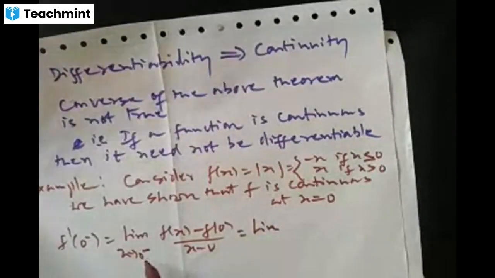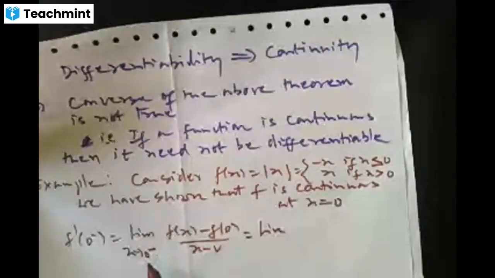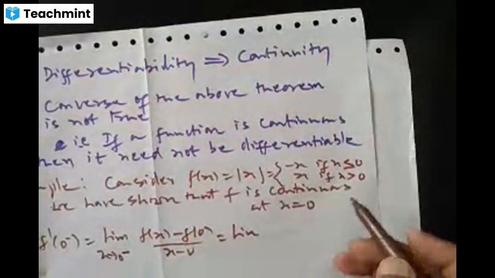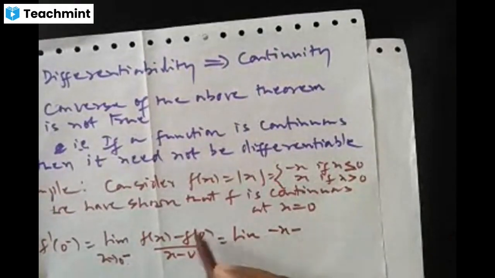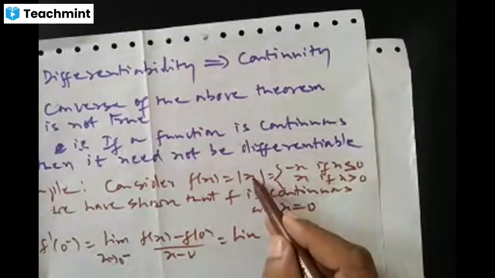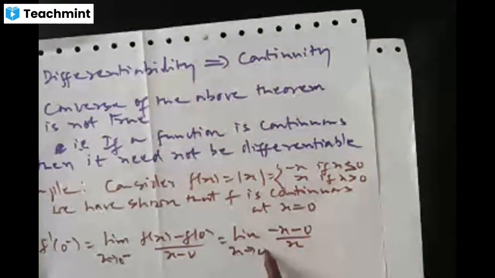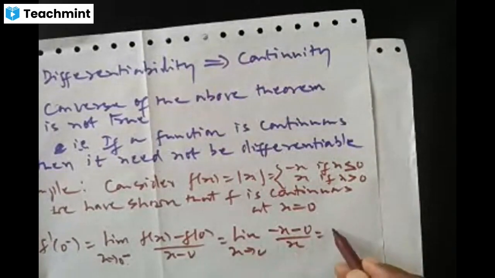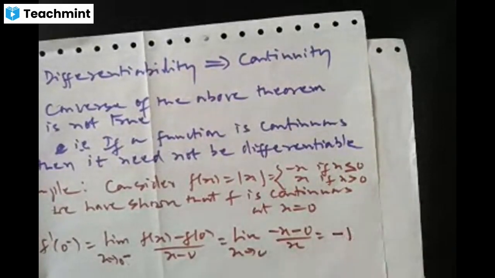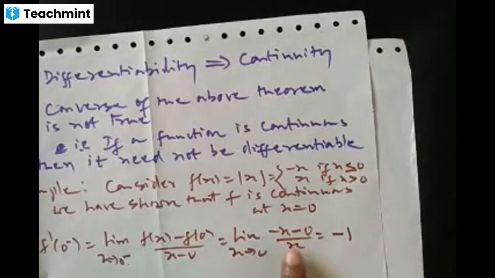When x tends to 0 from the left side, x takes values less than 0, so f of x is negative x and f of 0 is 0. We get minus x by x, which is minus 1. The limit of negative 1 as x tends to 0 is negative 1 itself. So we got the left hand derivative as negative 1.